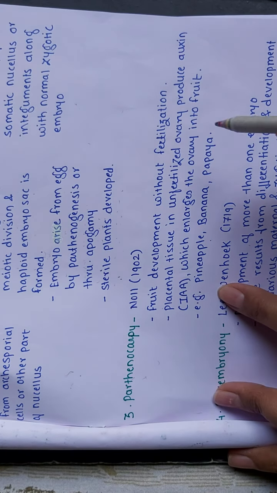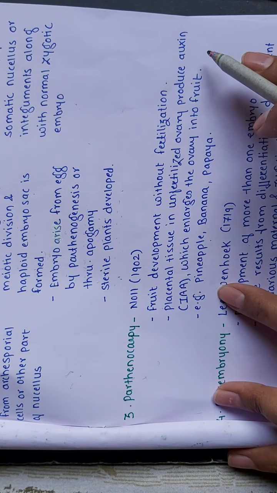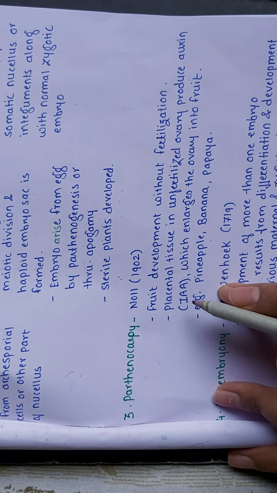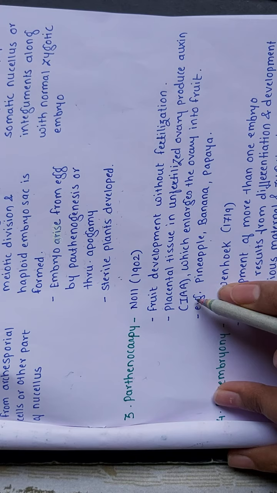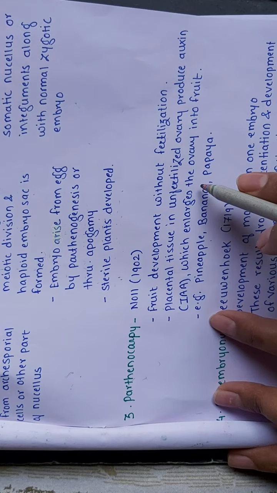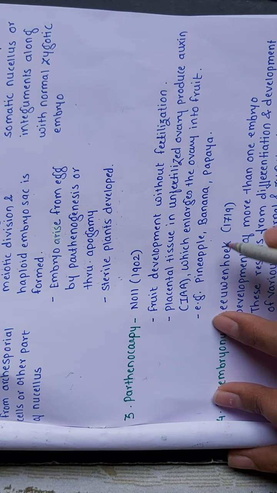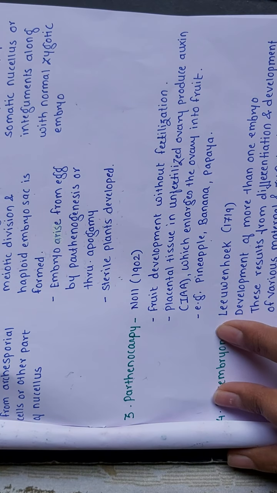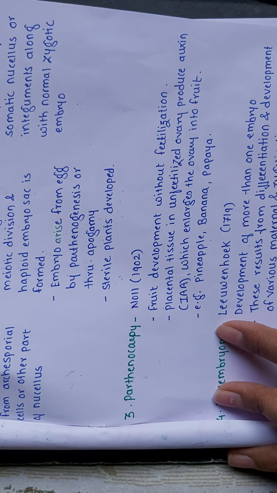There are different types of hormones the plant produces. So this is parthenocarpy.